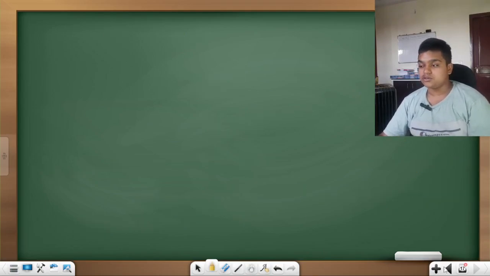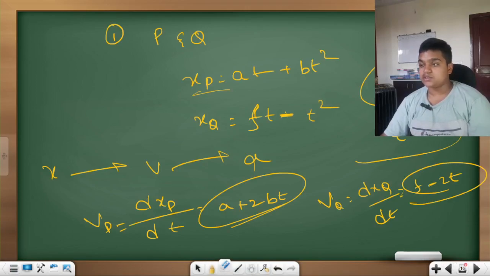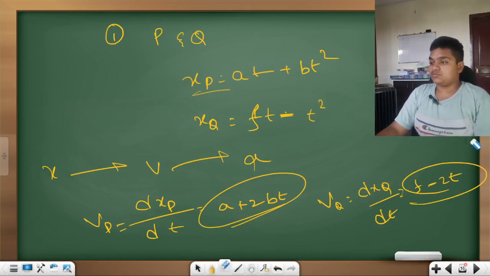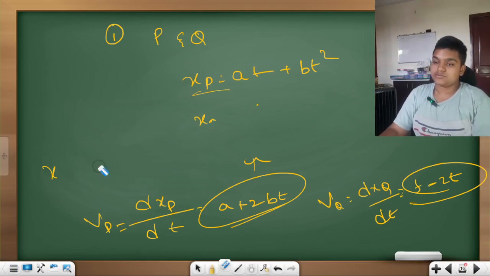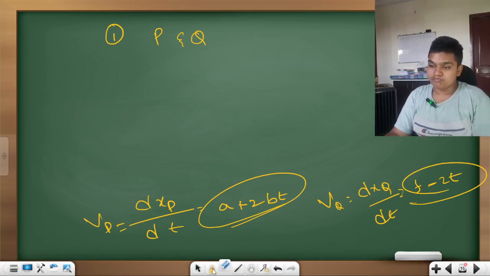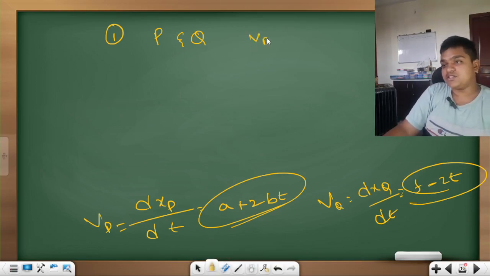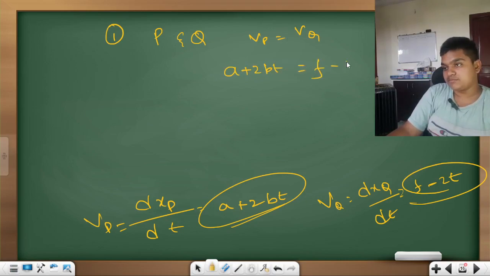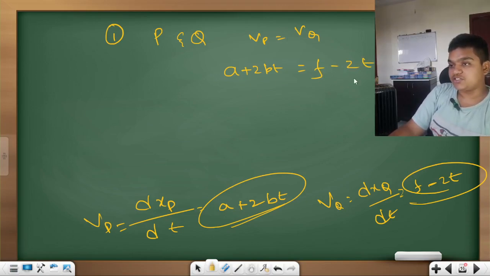Equate these two. Vp is equal to Vq. Now find t. Put f minus 2t here and a here. 2bt plus 2t gives you f minus a.